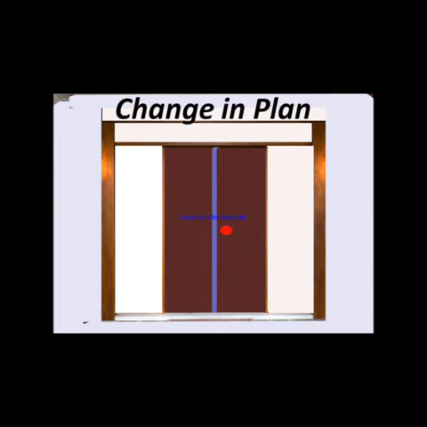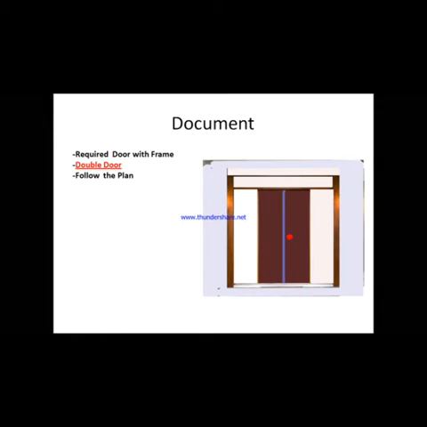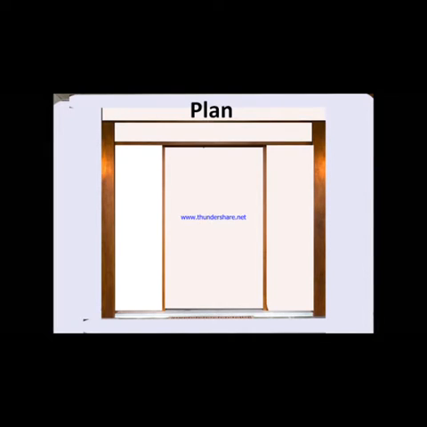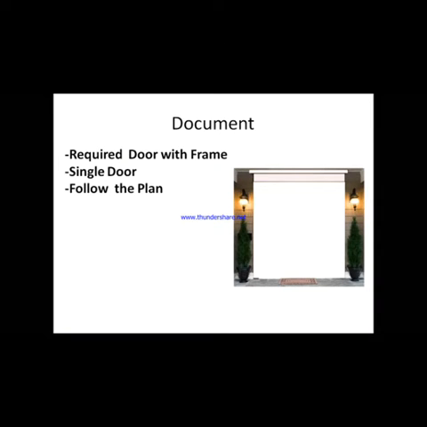This is the plan and he has not yet constructed. Construction of the door has not yet started. Still it is in the stage of documentation only. In the initial plan, his requirement was a single door.